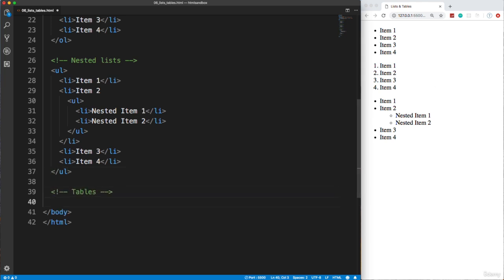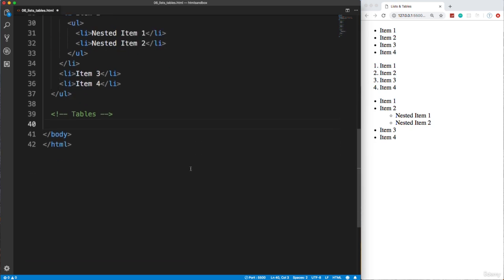Okay, so tables are used for tabular data. Now, back in the day, 8, 9, 10 years ago, people would actually use tables for website layout before we had proper CSS, before we had Flexbox and the grid system and frameworks and stuff like that. People would have their sidebar and their main content area in their website be a table, which is absolutely horrible. You never want to do anything like that. You only want to use tables for tabular data. Okay, if you have a list of users or whatever it may be, just some kind of data.